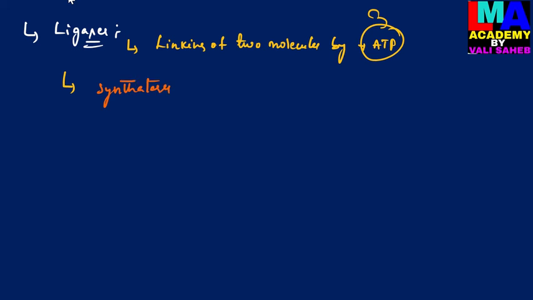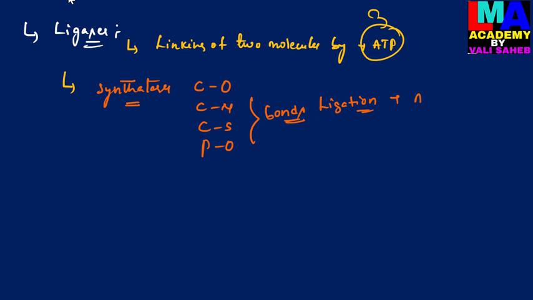Synthetases are the enzymes which are involved in the joining of two molecules together. So they can form new bonds, linking the substrate molecules between carbon and oxygen, carbon and nitrogen, carbon and sulfur, and phosphate and oxygen. For this ligation, energy is required. The required energy is provided by the ATP molecule, which is the energy currency of the cell.